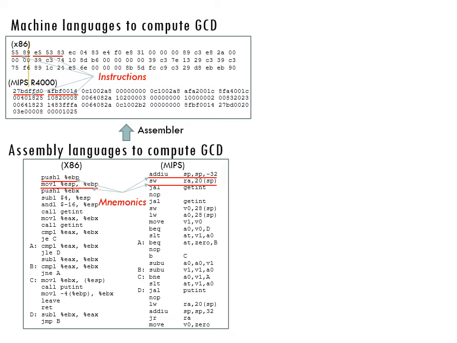However, programming continues to be machine-centric. Each different kind of computer has to be programmed in its own assembly language. An x86 computer needs x86 assembly language, and a MIPS computer needs MIPS assembly language. Programmers thought in terms of machine instructions that the computer actually executes.